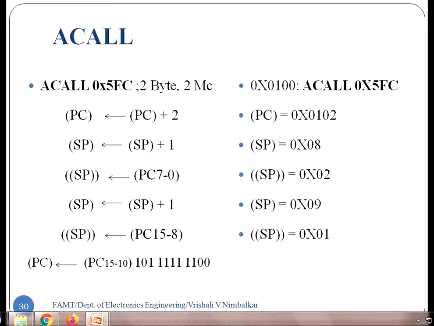Now load the program counter with the 11-bit address. What is the address? The recent address in program counter was 0102.